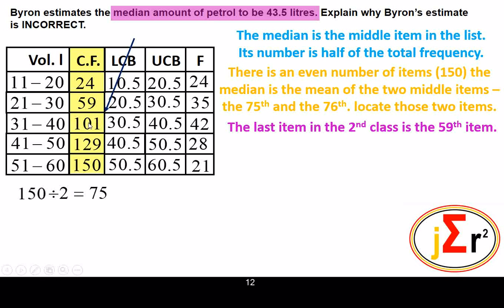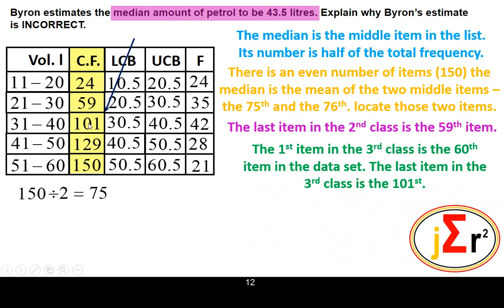Then the last item of this class will be the 101st item. So if the last item of this class is the 59th, the first of this one will be the 60th, and the last of this one will be the 101st. It means that the 75th and 76th item will be located in this class.